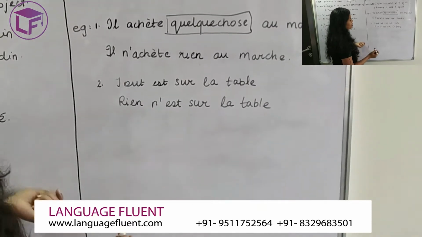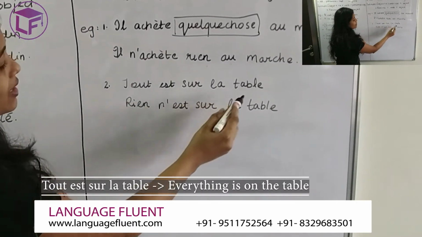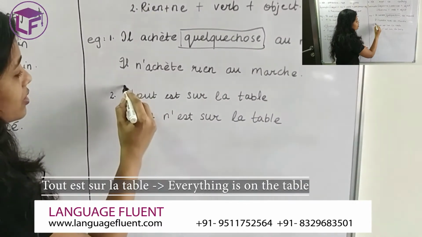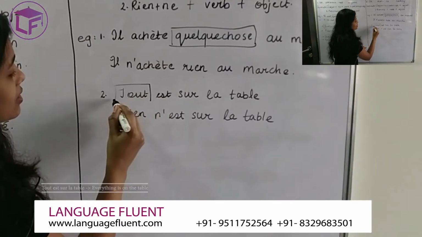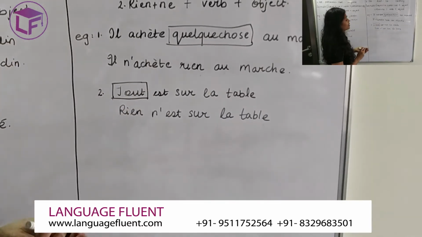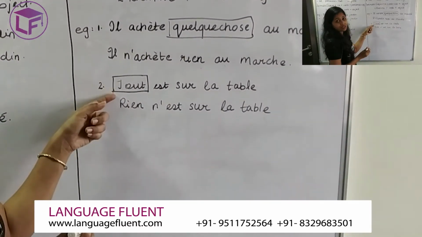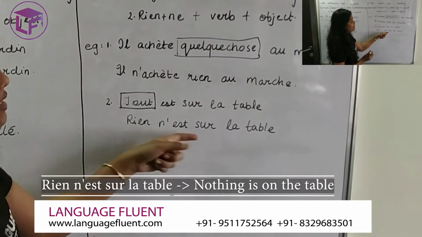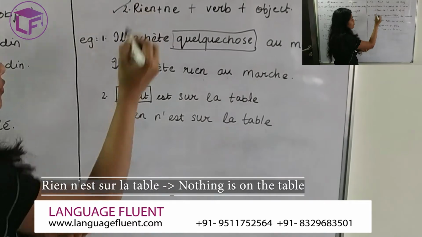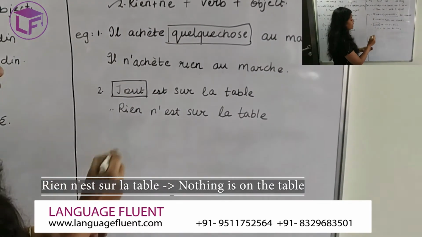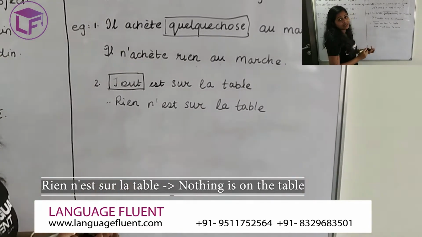Next example is tout est sur la table. Tout est sur la table, which means everything is on the table. Here your indicator is tout. Everything, the opposite will be nothing. But this tout is placed at the beginning of the statement, and hence you will use rien n'est sur la table. You will use the second formula for this one because the indicator is placed at the beginning of the statement. So you will say rien n'est sur la table.